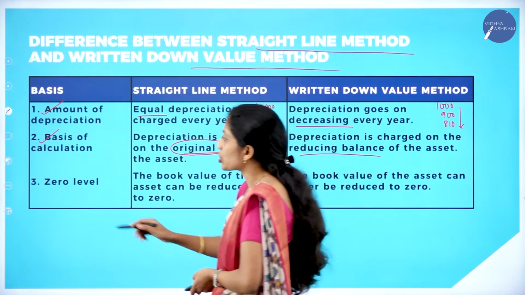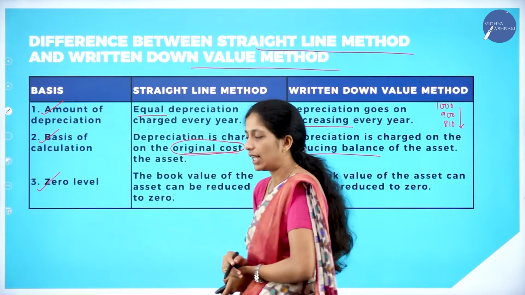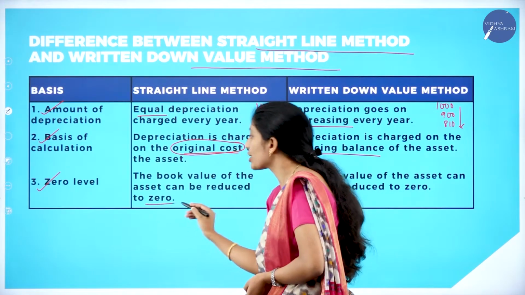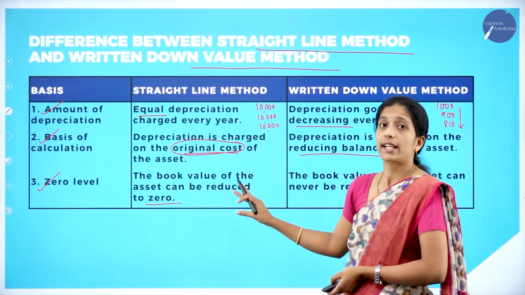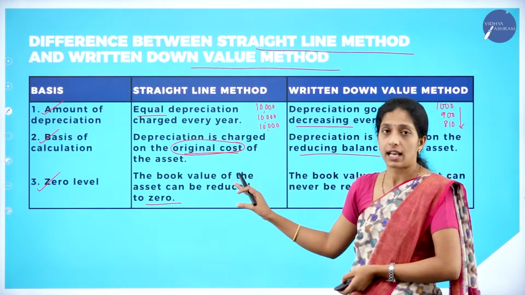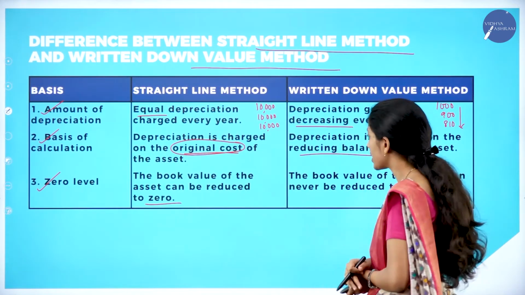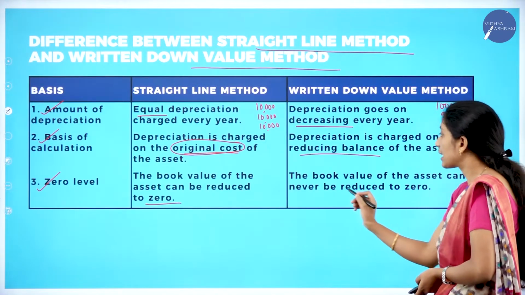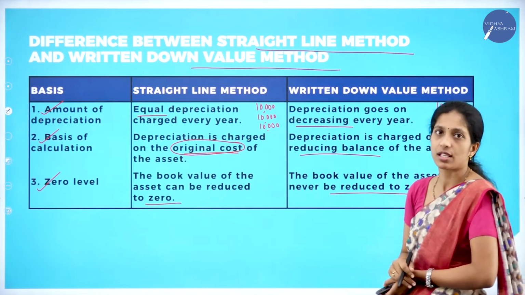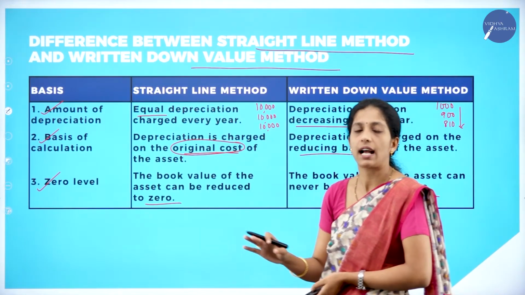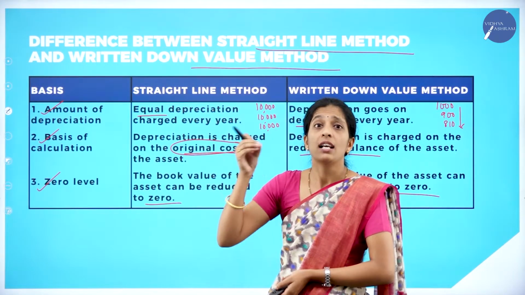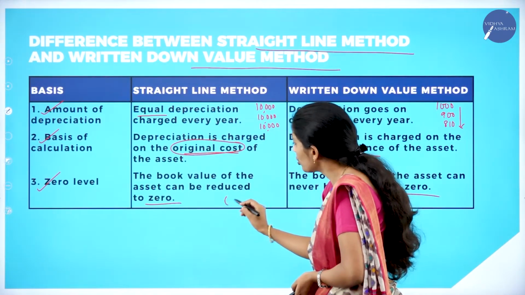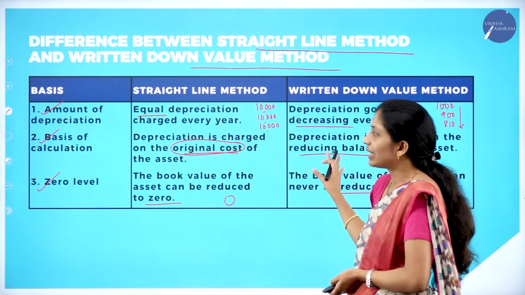Now coming to the next one, zero level. The book value of an asset can be reduced to zero also. That is, in straight line method, the book value of an asset can be reduced to zero also. But in written down value method, the book value of an asset can never be reduced to zero. So there is no chance that under written down value method, the book value of an asset comes to zero. Here it comes to zero. So these are the three differences.